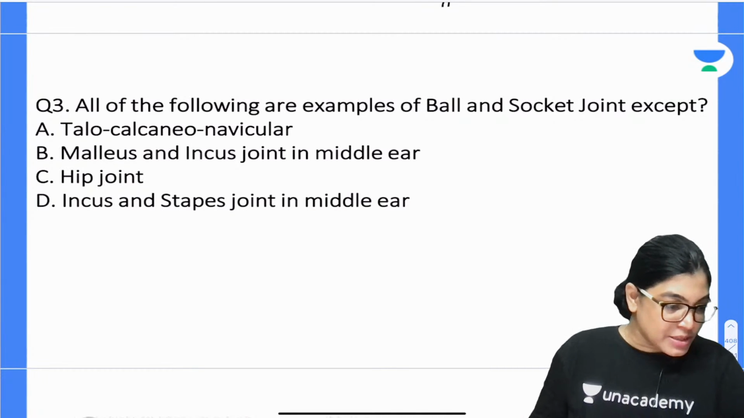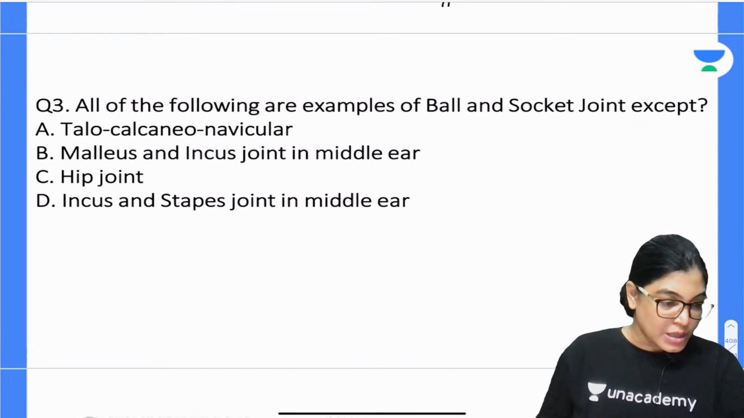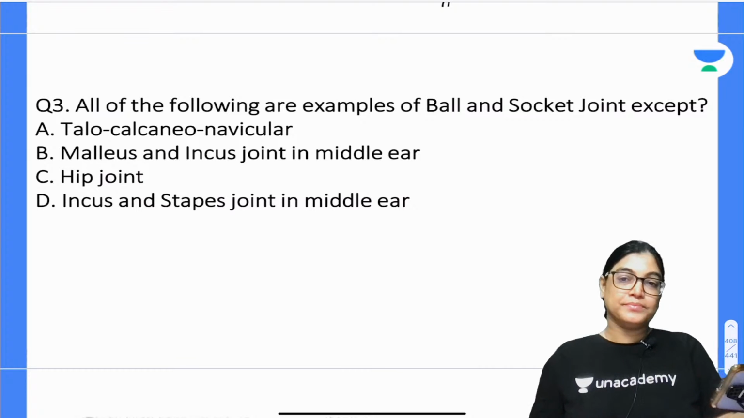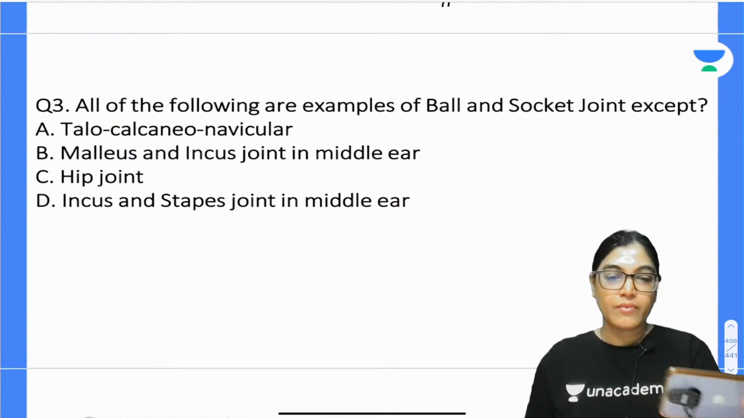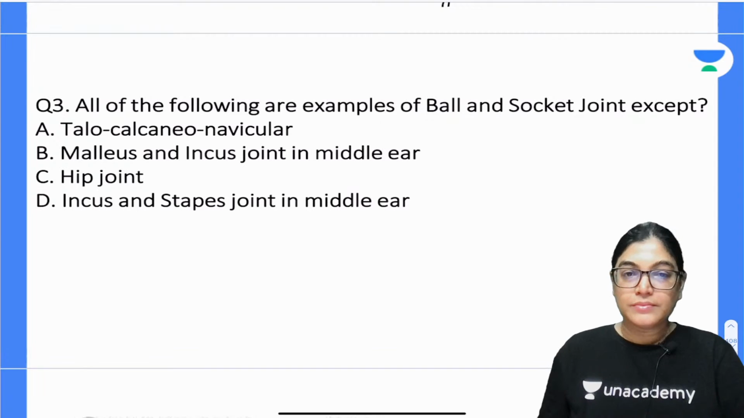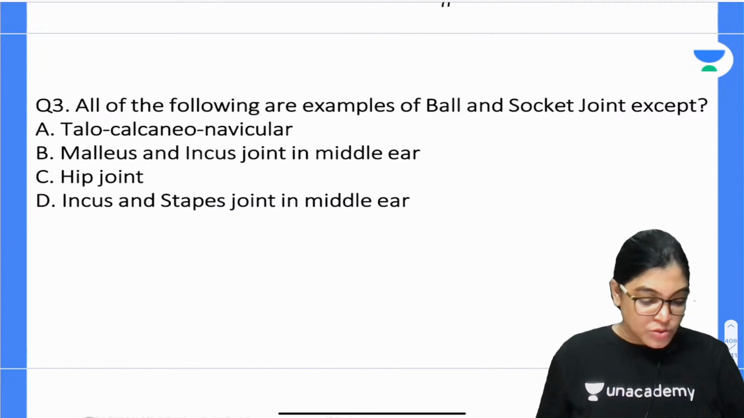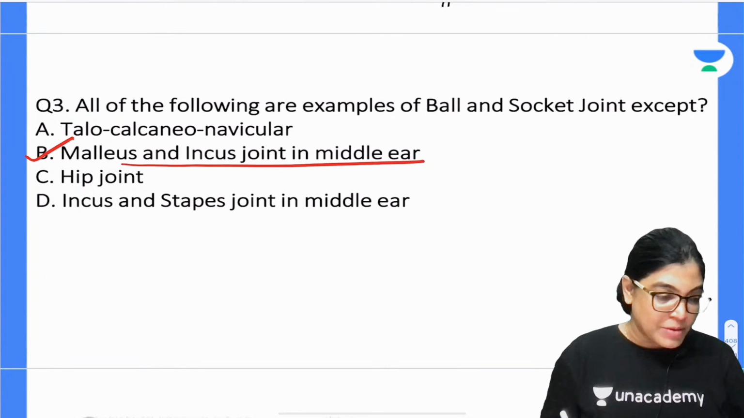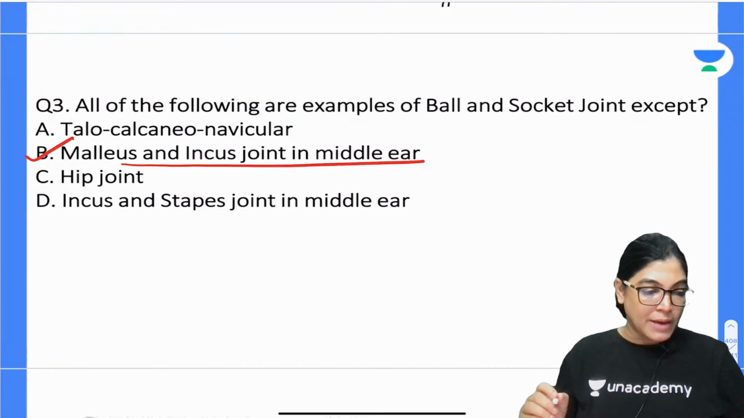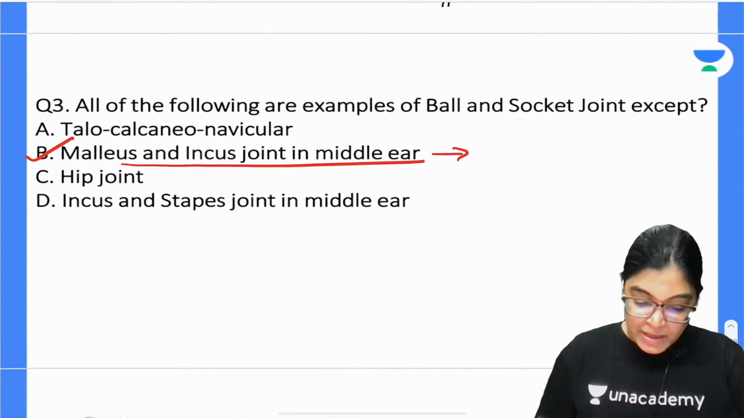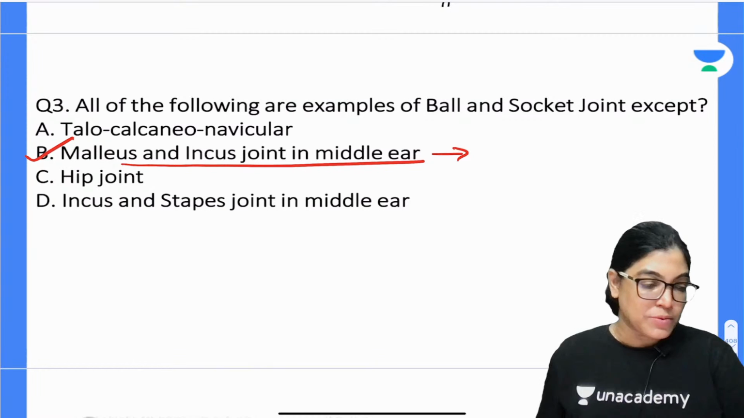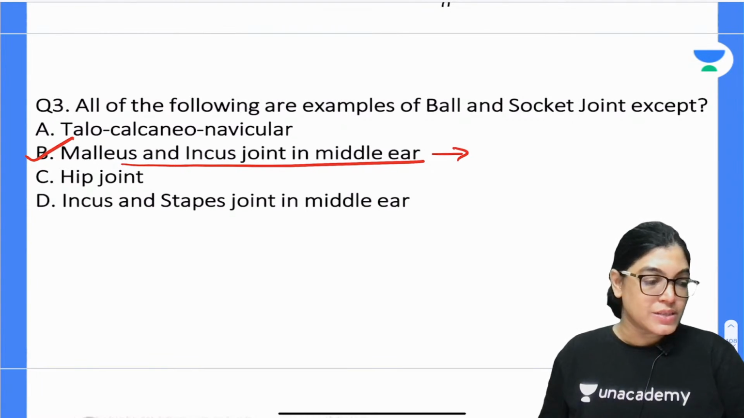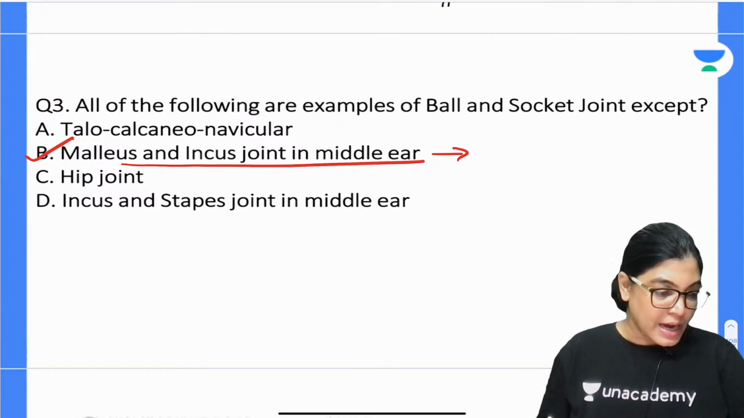Okay, so yes, I am getting that Pal is telling it's B. What about others? I got an answer from Pal. Absolutely right, Mr. Pal, you are absolutely right. Malleus and incus is the correct answer. And can you tell me, malleus and incus is which type? Yes, Tani Pal, absolutely right. Can you tell me that malleus and incus articulation in the middle ear is an example of which type of joint?